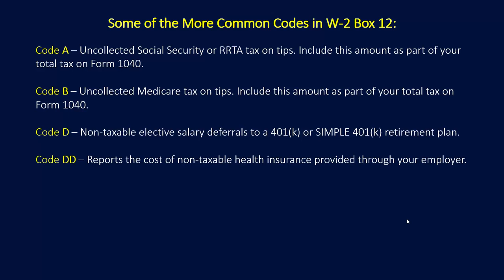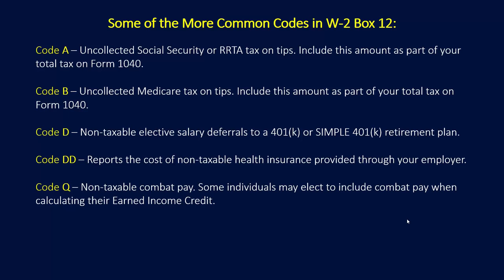Code DD reports the cost of non-taxable health insurance provided through your employer. This is a fairly new code, came about as a result of the Affordable Care Act. Code Q. Military will be familiar with this one. It's non-taxable combat pay. Some individuals may elect to include this combat pay when calculating their earned income credit if it turns out to be a benefit. And Code J, non-taxable sick pay. And again, these are the more common codes that you will see in Box 12.